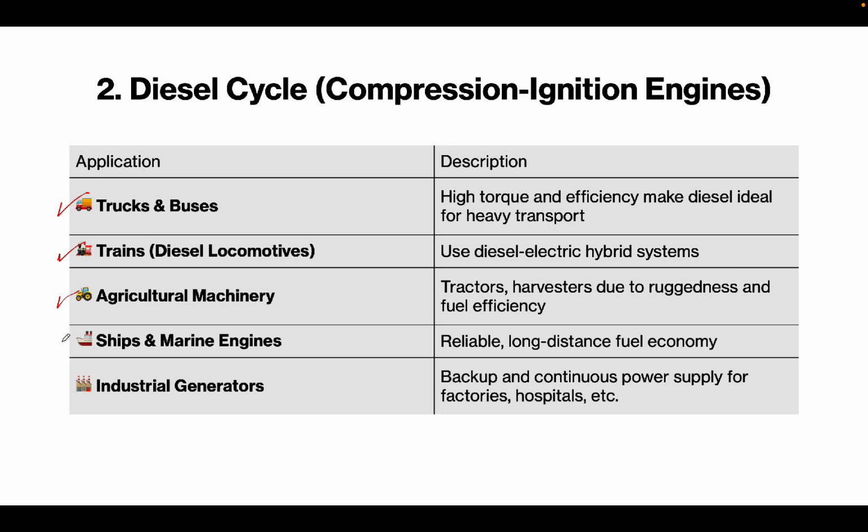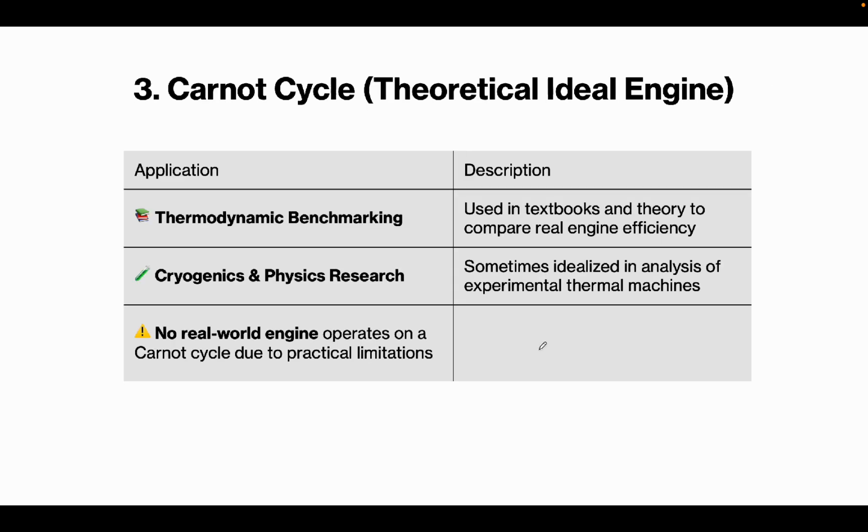So another one, we have the ships and marine engines. So description for this one is they are reliable and have long distance fuel economy, and also industrial generators. So backup and continuous power supply for the factories, the hospitals, etc. Okay, so gagamit na sila og compression ignition engines. Okay, now the third one, we have the Carnot cycle.